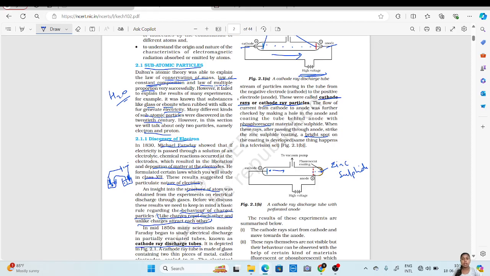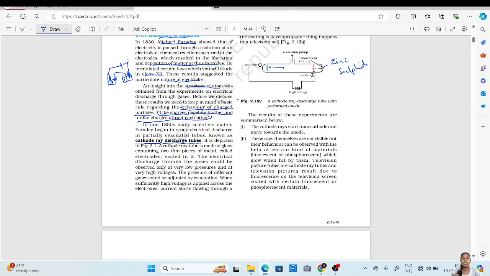Until now they had only said theoretically that these things are happening, that is, the particle will move from cathode to anode. Now we need an experimental proof that they have successfully moved from cathode to anode. This is how they proved that the particle has moved from cathode to anode, by showing it on the zinc sulfide coating.